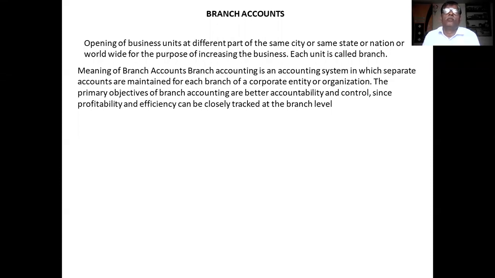Okay, so branch accounting means it is the system of accounting where separate accounts are maintained for each branch of the organization for the purpose of knowing the profitability of the business concern of each branch.